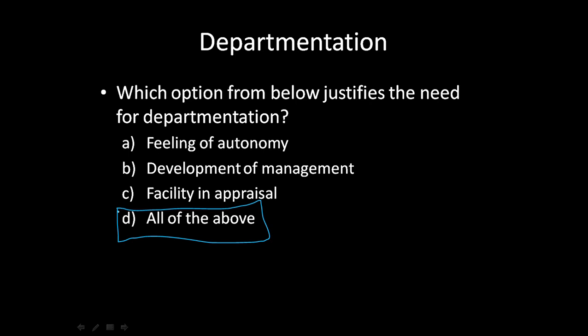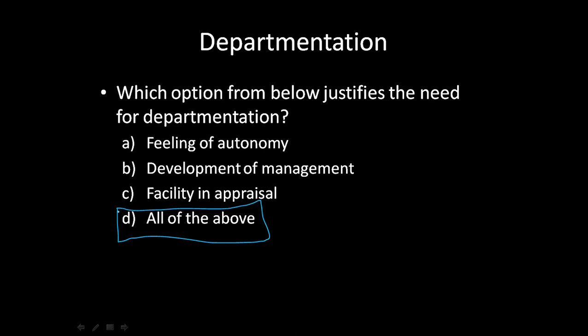Secondly, development of management. How management develops? Simple. You see, ওদেরকে autonomy দেওয়া হয়. The managers are also in a position to take different independent decisions. Now, if their decisions end up becoming correct, it gives them both experience, at the same time it gives them a good reward. What is the reward?